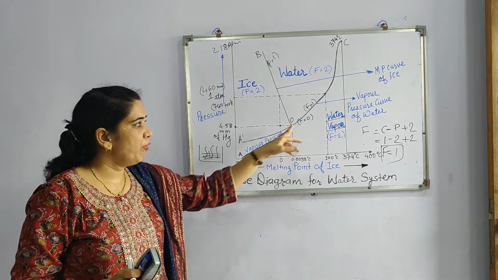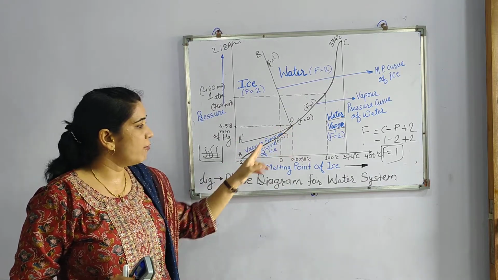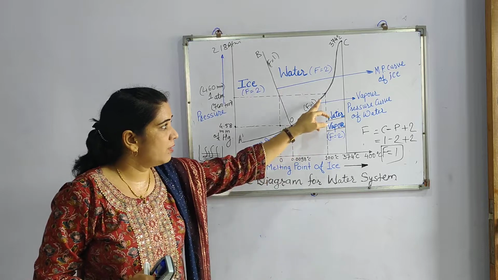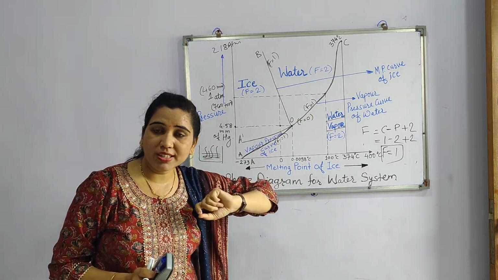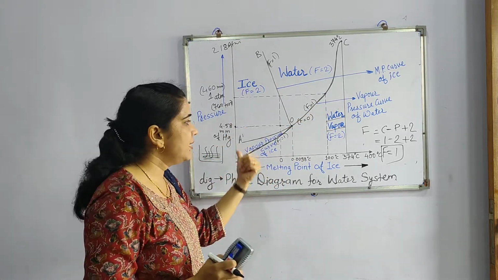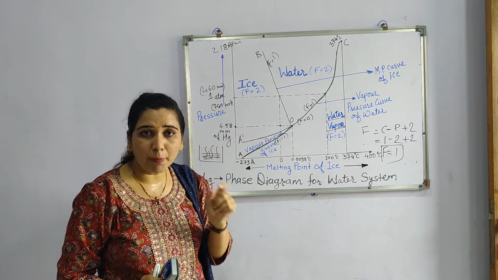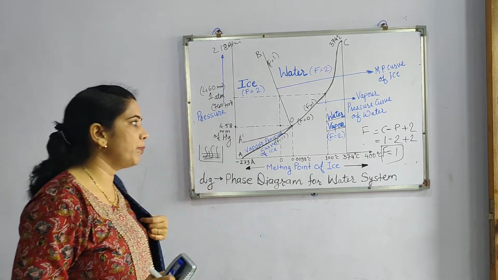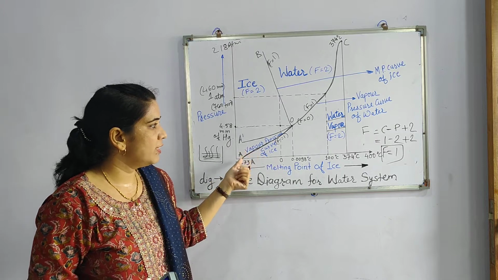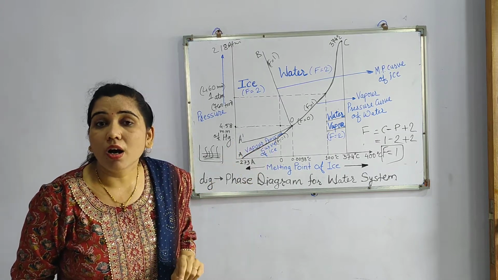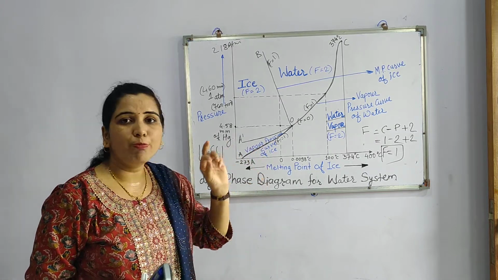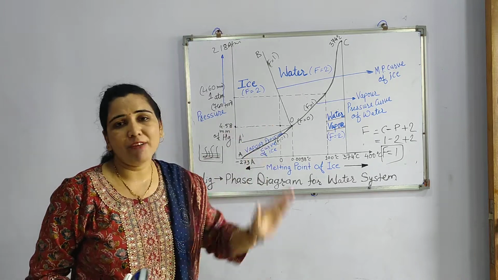In the same way, OA is called the vapor pressure curve of ice. This is the vapor pressure curve of water. When water is given, water and vapor. When ice is given, ice and vapor. So vapor pressure curve of ice, ice and vapor will be there. So here two different phases are found on this curve. In this way, here also the value of P will be 2 and we'll get the value of F as 1.